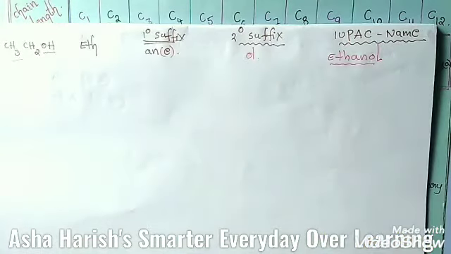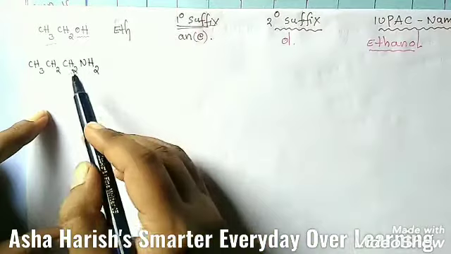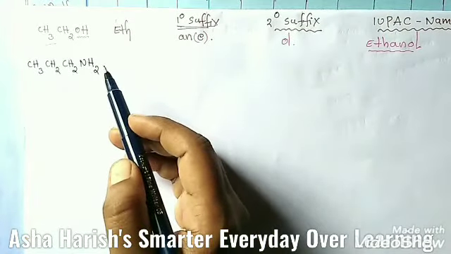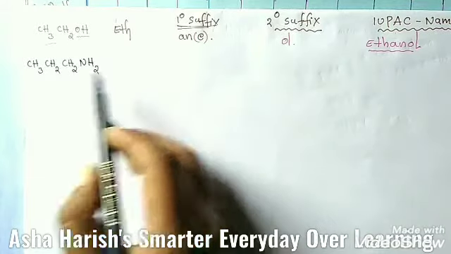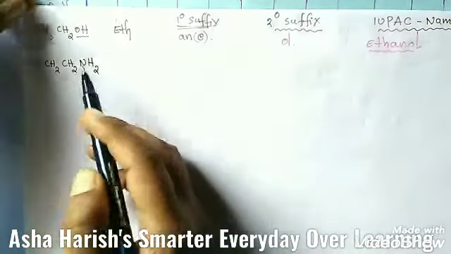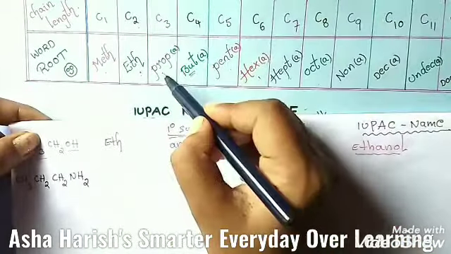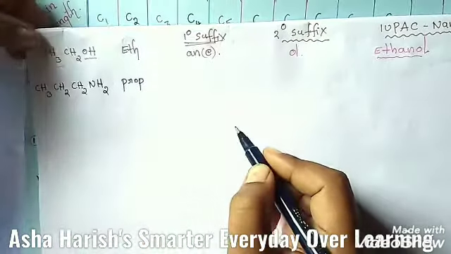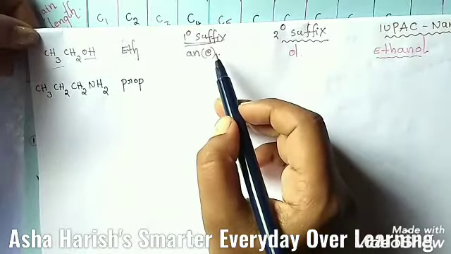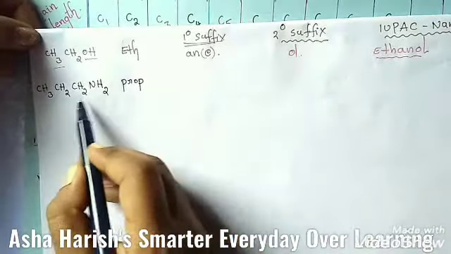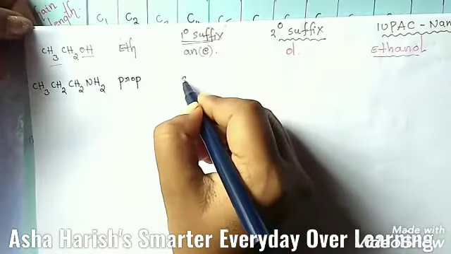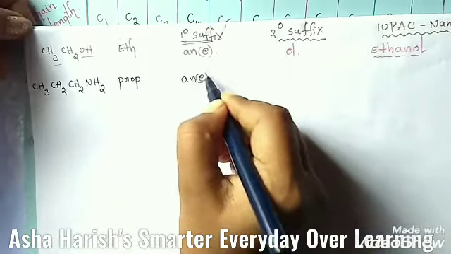And let's see the second example. CH3, CH2, CH2 and NH2. As usual, you have to find out how many carbons are present here. 1, 2, 3 carbons. Then if there are C3, the root word should be prop. I'm going to write here PROP. Prop is the root word, and for the primary suffix, here also all single bonds. There is no double bond, there is no triple bond. So this is also ane.